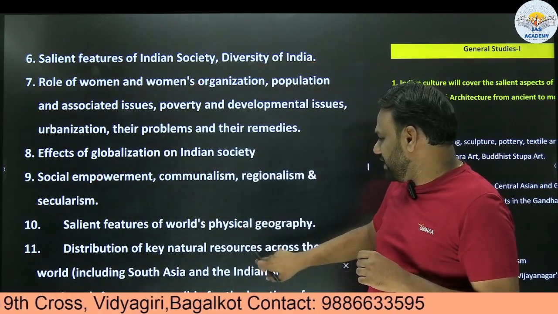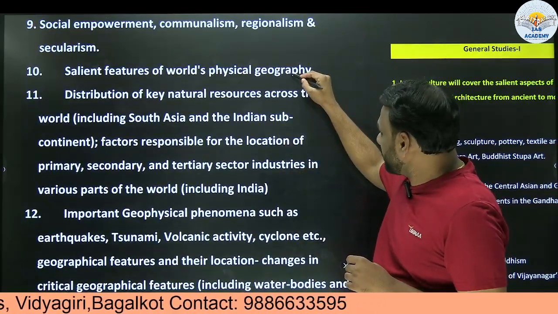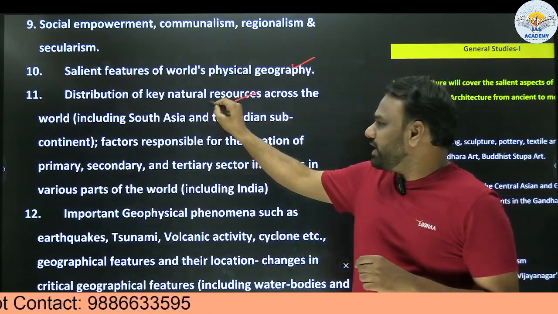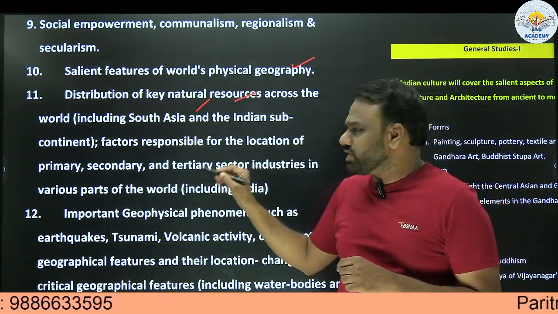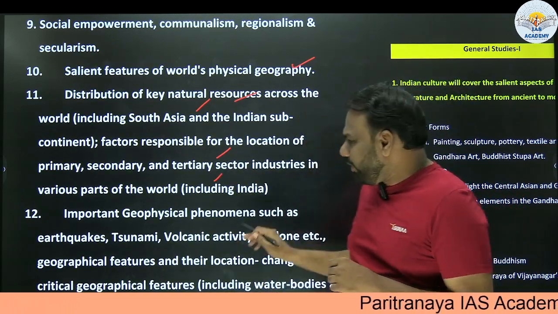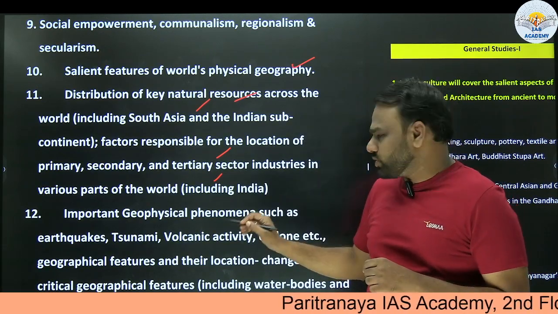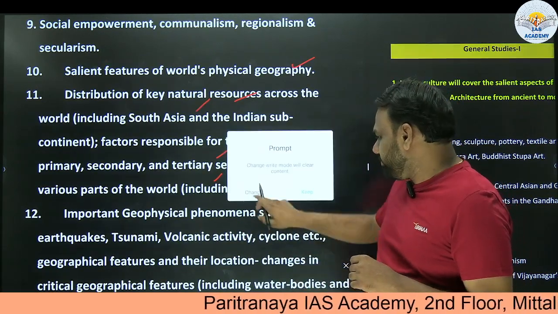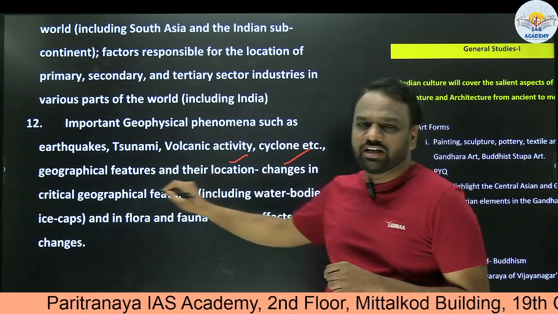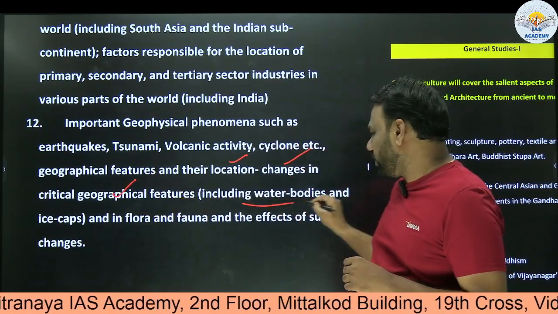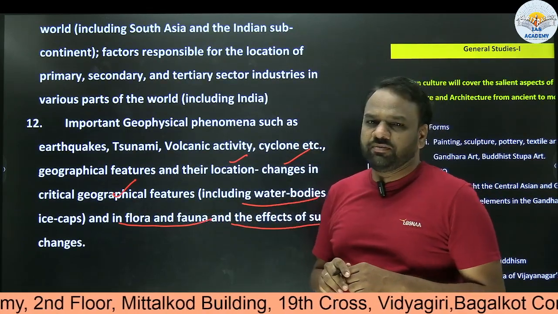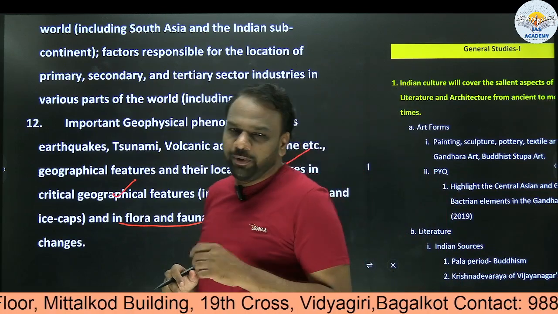Salient features of the world's physical geography. Distribution of key natural resources across the world, including South Asia and the Indian subcontinent. Factors responsible for the location of primary, secondary and tertiary industries in different parts of the world, including India. Important geophysical phenomena such as earthquake, tsunami, volcano, cyclones, etc. Geographical features and their location. Changes in critical geographical features, including water bodies and ice caps, and in flora and fauna, and the effect of such changes. So this is the syllabus that has been given by UPSC.